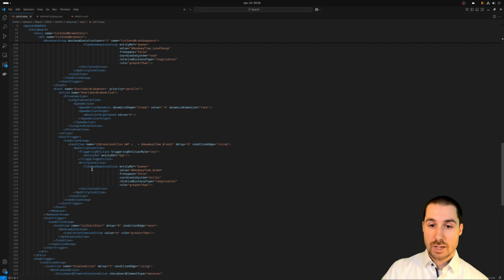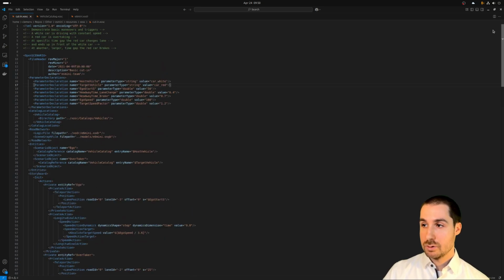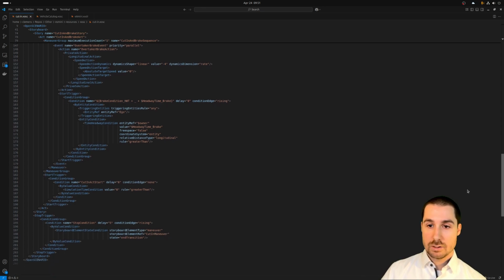Again, a time headway, and that's defined in the values up here. So we have the headway time for the lane change, and we have the headway time for the brake. And at a certain headway, it starts to brake. And that's our whole scenario definition. So now it's defined for every vehicle what it has to do in the scenario.